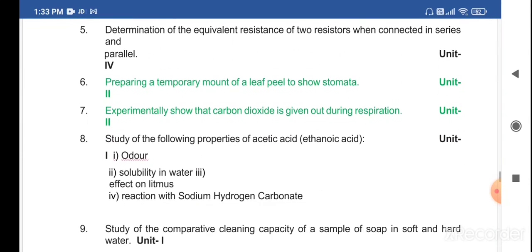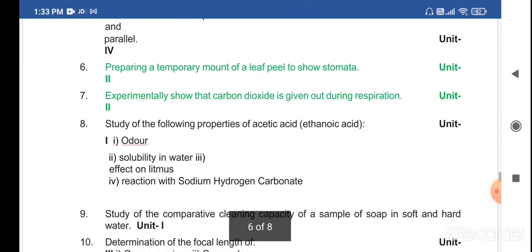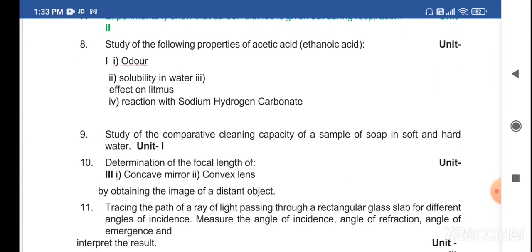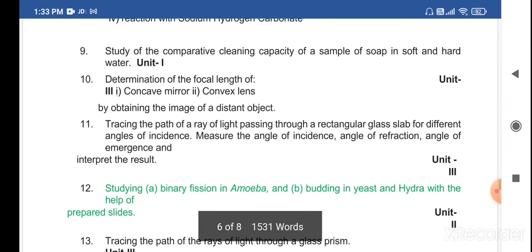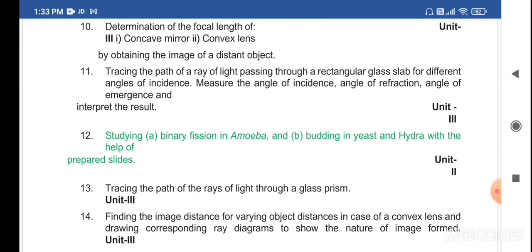Sixth one you will see is of the bio part, that is preparing a temporary mount of a leaf peel to show stomata. To observe these stomata we are going to do the activity of peeling the leaf peel from a piece of leaf and observe it under the microscope. Then seventh we have an experiment to show that carbon dioxide is given out during respiration. Then eighth one you have of chemistry. Then ninth one you have for the chemistry part. Tenth you have for the physics part. Even 11th you have for the physics part.